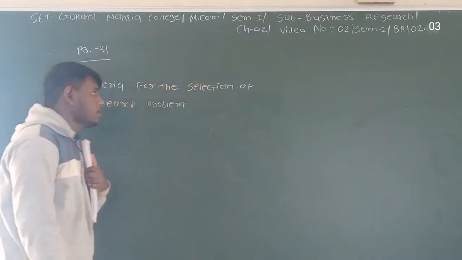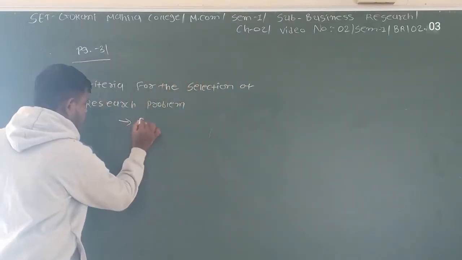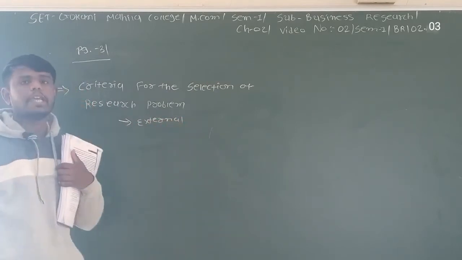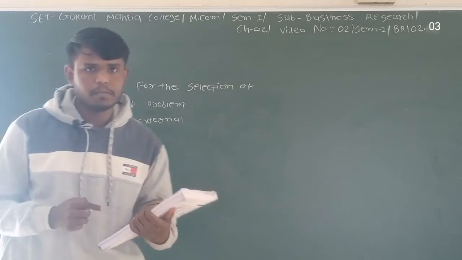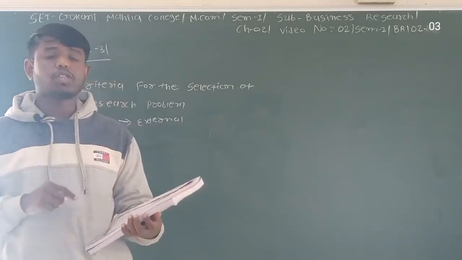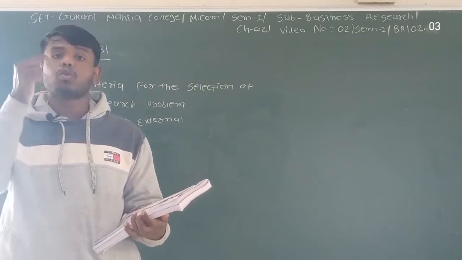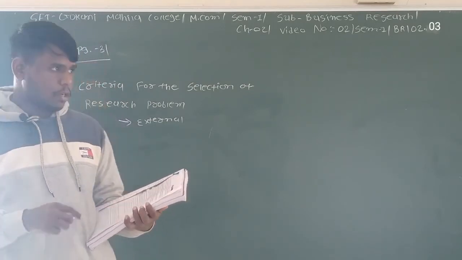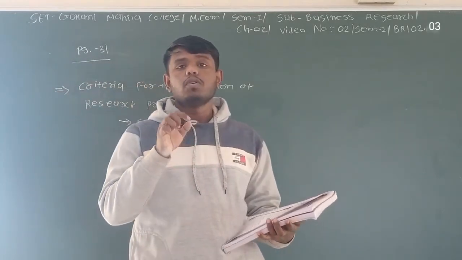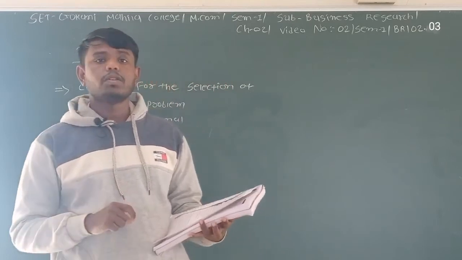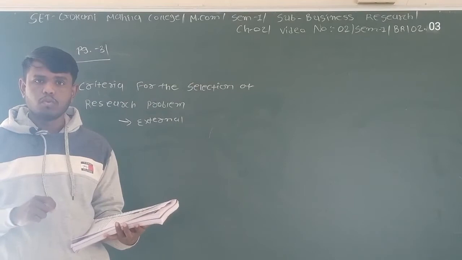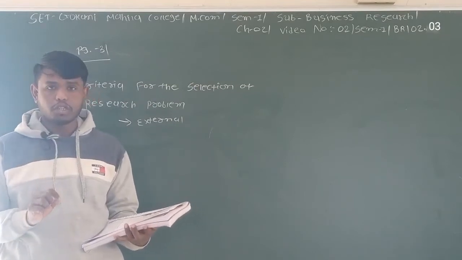Basically, here there are two criteria. The first is external criteria. It means it is directly connected with the outer world. This type of environment is not in control of the researcher. Here, the novelty of any research work, whether that particular research title is old or new, is not in the control of the researcher.